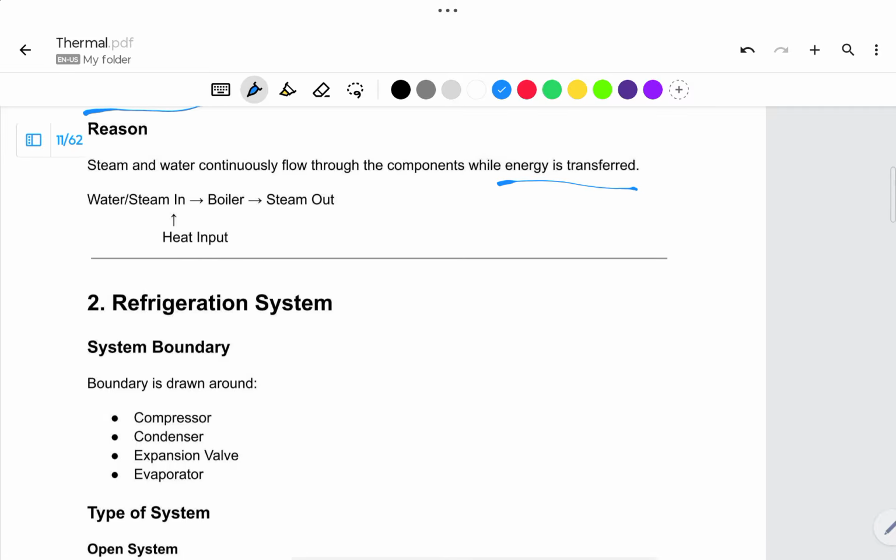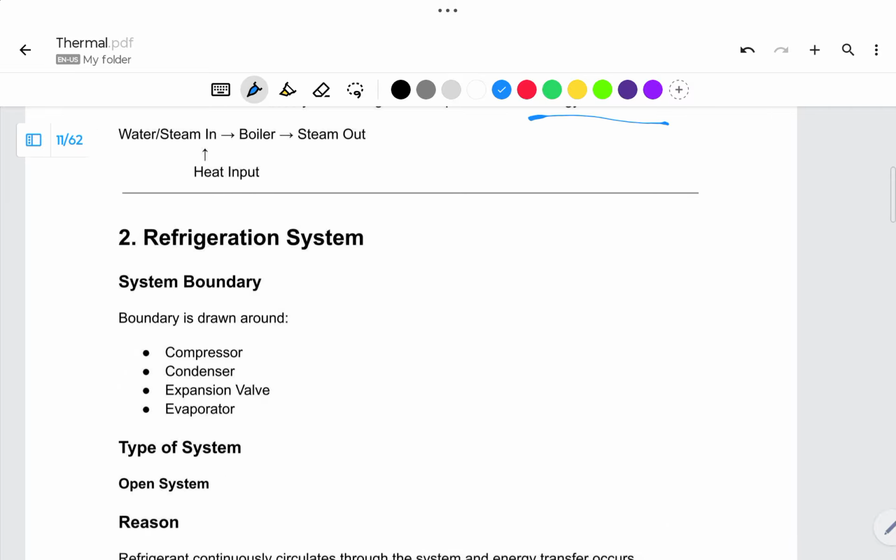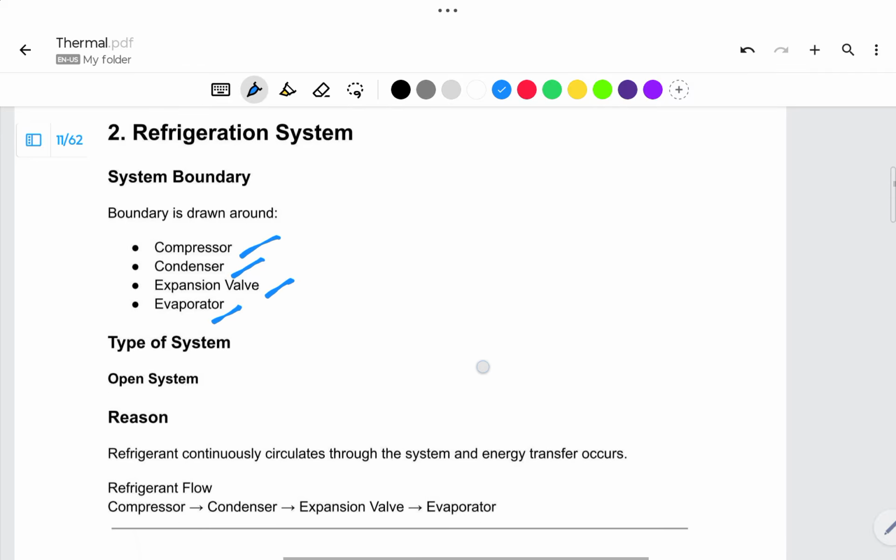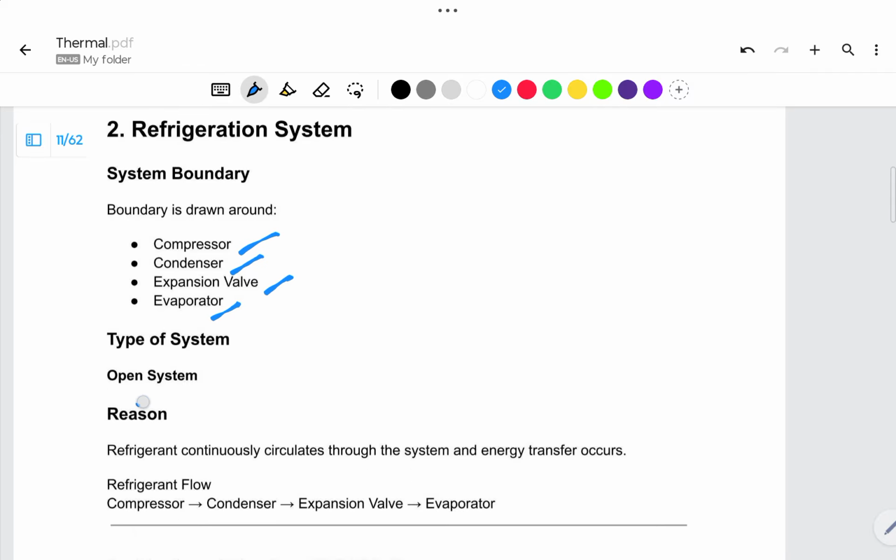Then the refrigerator in the home: the boundary is drawn around the compressor, condenser, valve, and evaporator. This is an open system, because refrigerant continuously circulates through this system and energy transfer occurs.